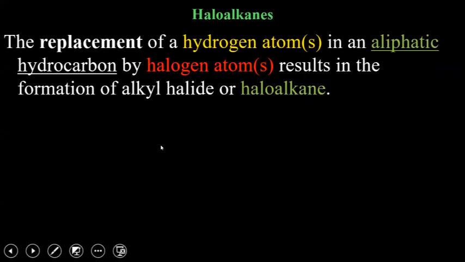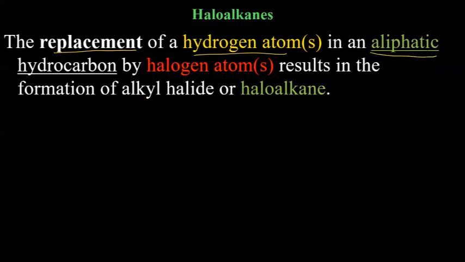In this chapter, first is what are haloalkanes. So haloalkanes, if we categorize, it is replacement of hydrogen atom in an aliphatic hydrocarbon by halogen atom, which results in formation of alkyl halide.